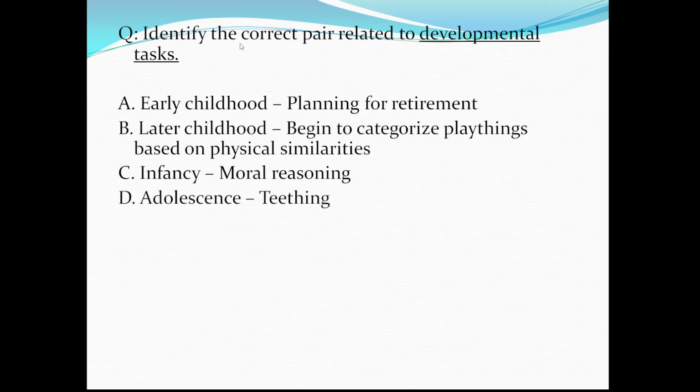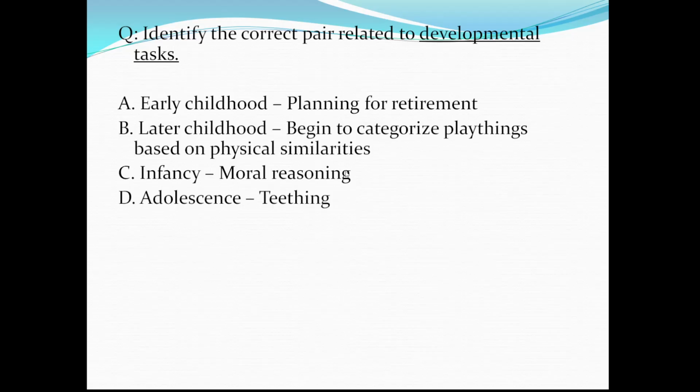If you are addressing these types of PYQs, we should be able to filter out a few options. Definitely infancy, moral reasoning, we know that an infant cannot understand what is good and what is bad. So this is not a correct option, and we can eliminate option C. Next option is adolescence and teething. Everyone knows that teething happens during the initial 1 to 2 years.